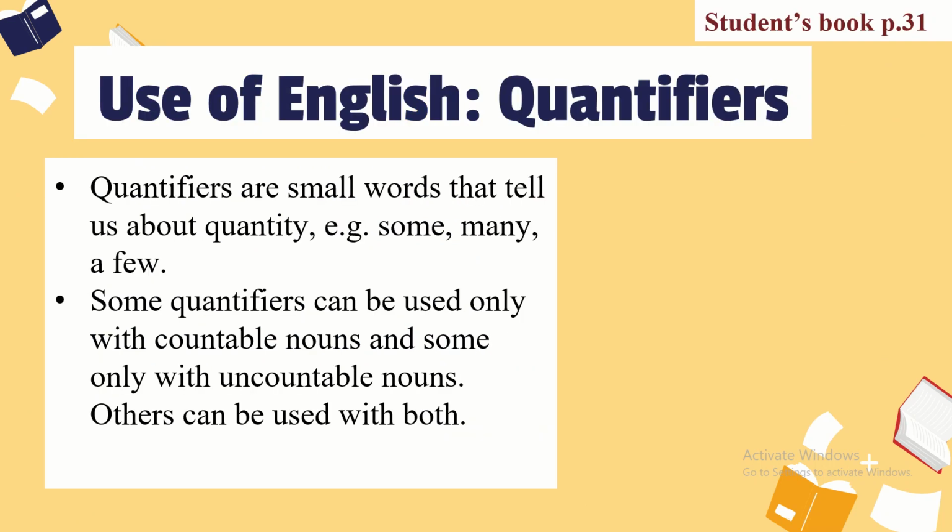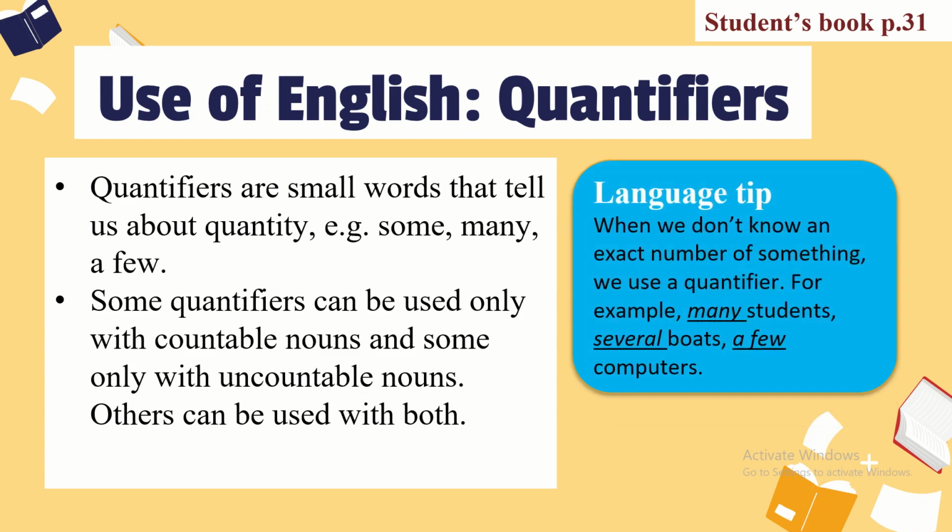Quantifiers are small words that tell us about quantity. Example: some, many, a few. Some quantifiers can be used only with countable nouns and some only with uncountable nouns. Others can be used with both.